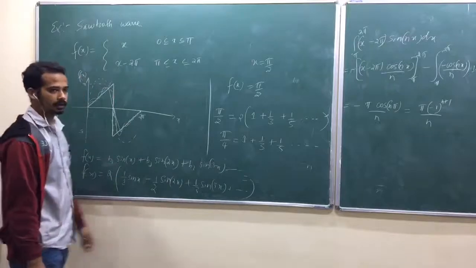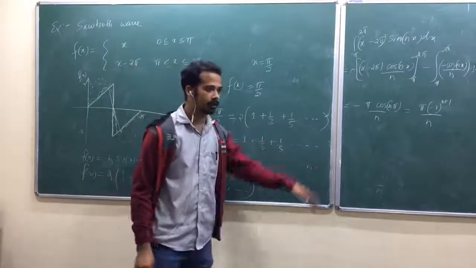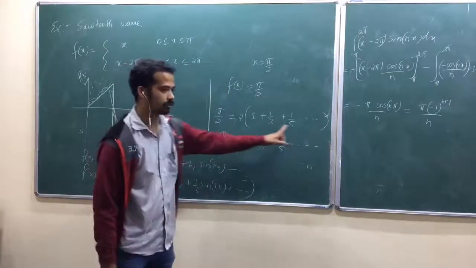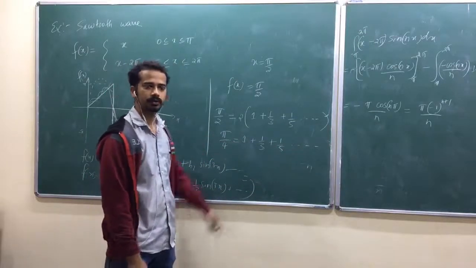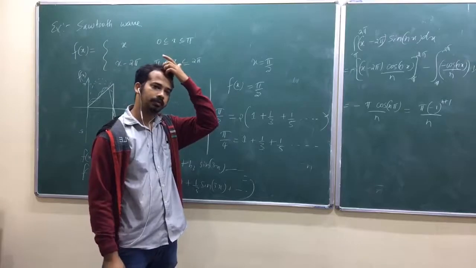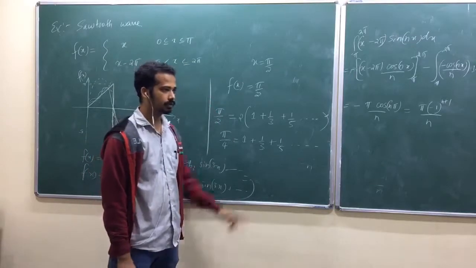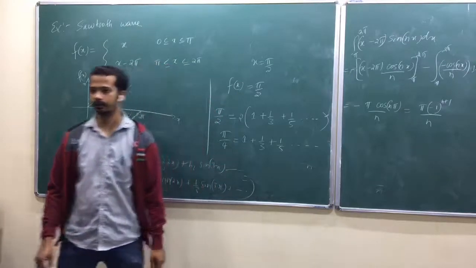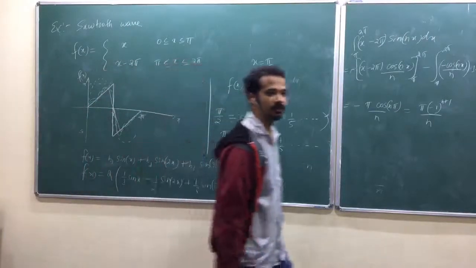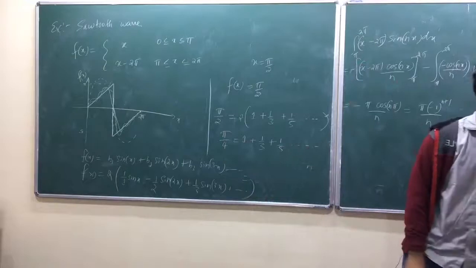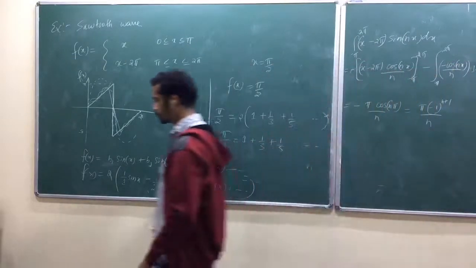It's very difficult. Let me try to find some other way of finding this one. So what is this series equal to? I think the tan inverse expansion. When you put x equal to 1, tan inverse of 1 is pi by 4, isn't it? It will give that one. But again, how to remember tan inverse? That's also a little difficult, am I right? How do you remember tan inverse?